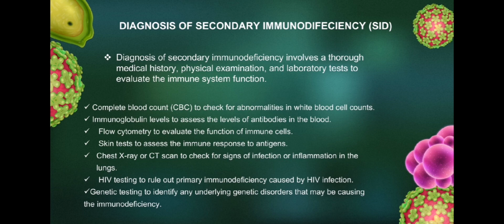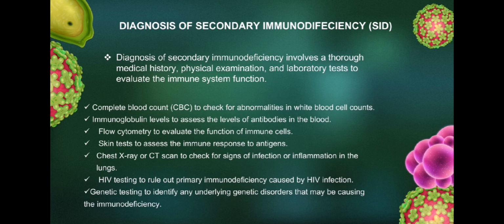It is important talaga that we need to undergo an examination para ma-identify na kung may secondary immunodeficiency ang isang tao. So you need to complete your blood count or the CBC to check for abnormalities in white blood cell counts. Next is the immunoglobulin levels, to assess the levels of antibodies in the blood. Next, the flow cytometry to evaluate the function of immune cells.